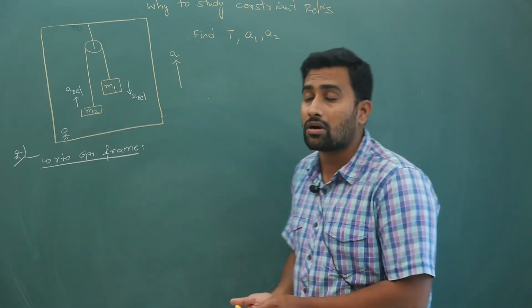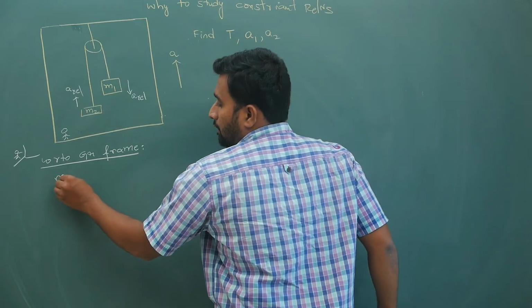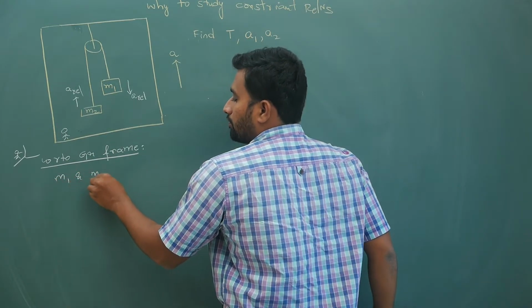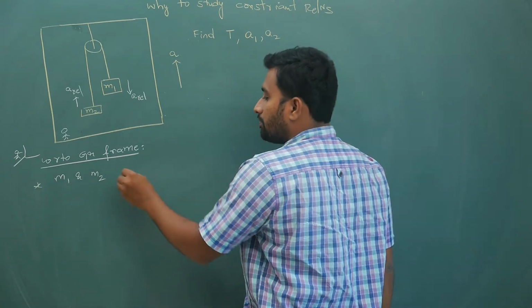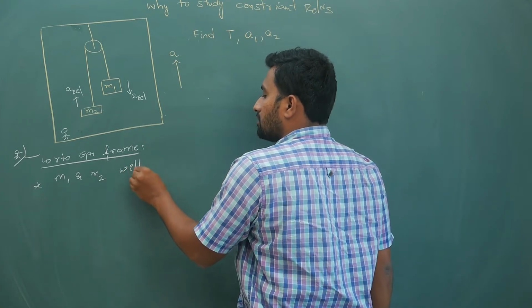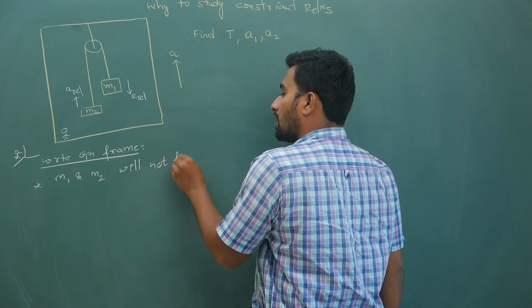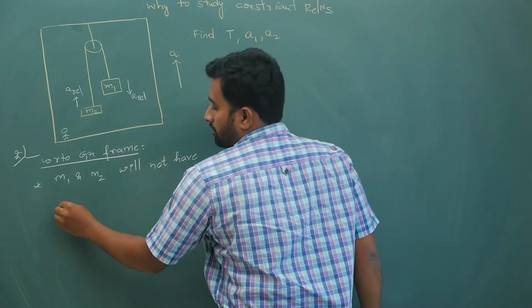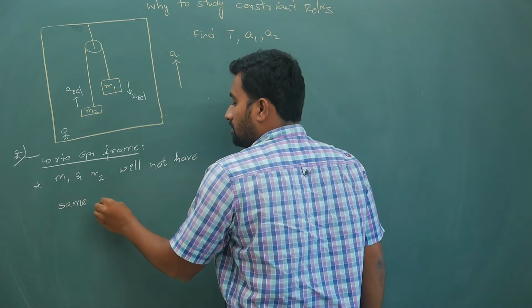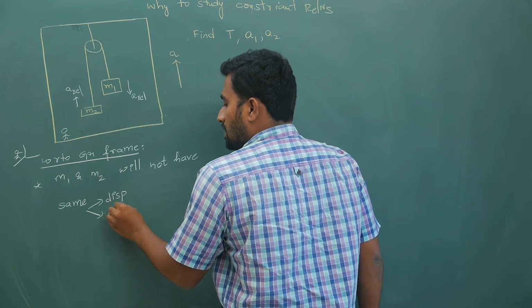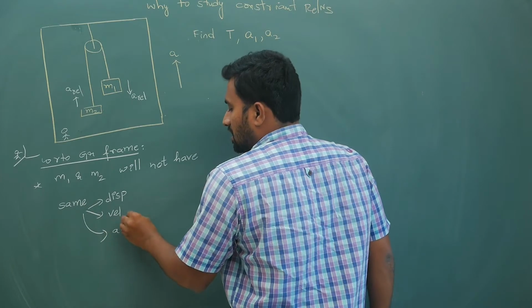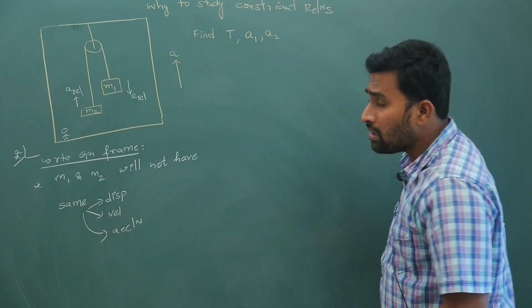But with respect to the ground frame, m1 and m2 will not have the same displacement, velocity, acceleration. It is different. Why?